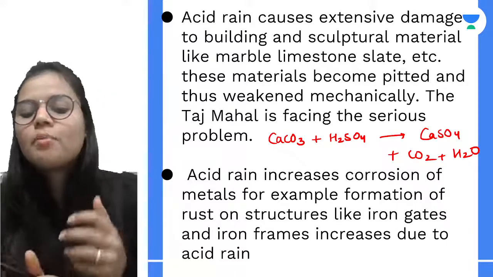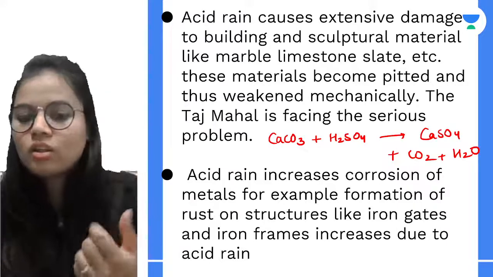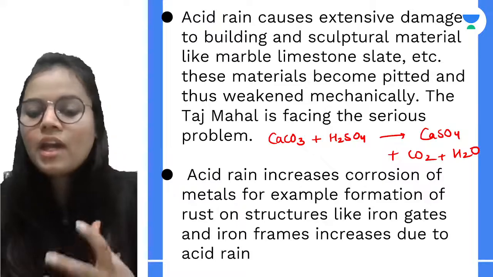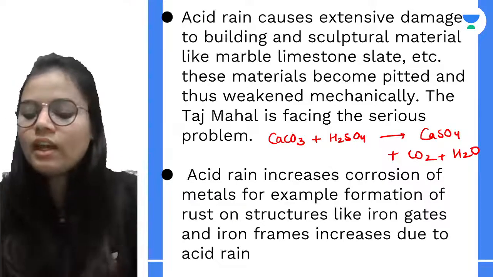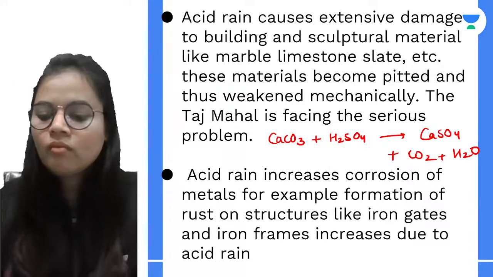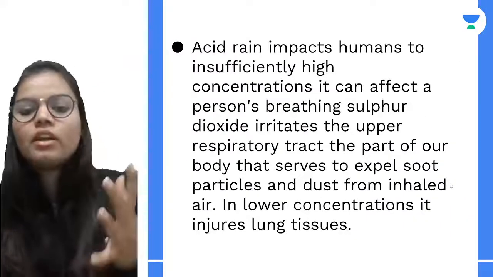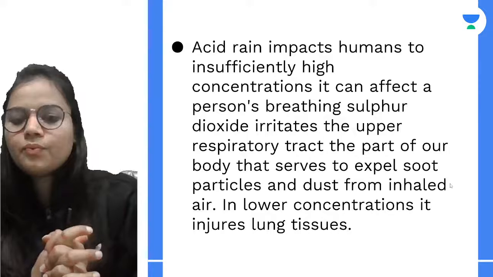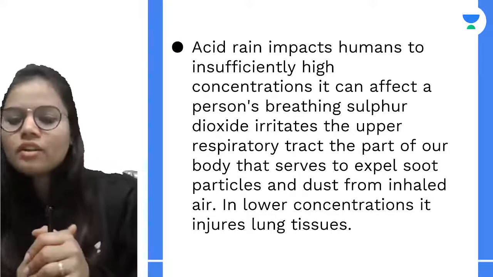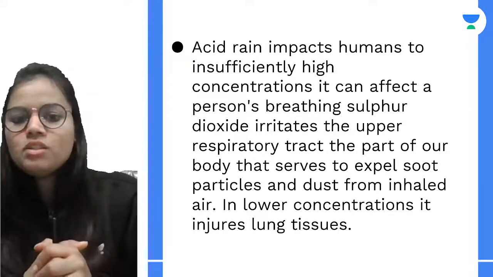So what happens? The rust occurs. The rust is formed on them, and eventually they get damaged. And not only the buildings and materials, it is affecting humans also. So how is it affecting humans?